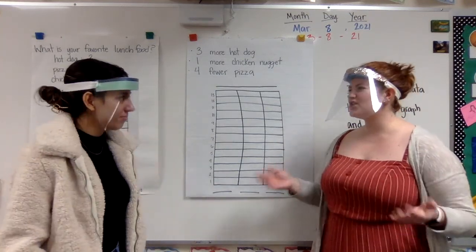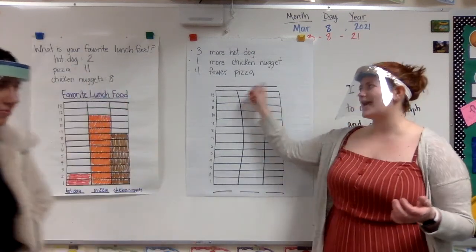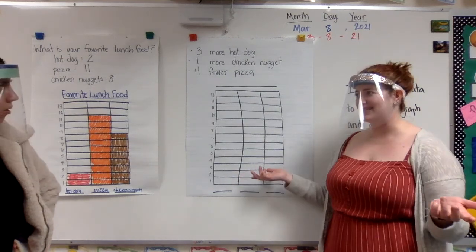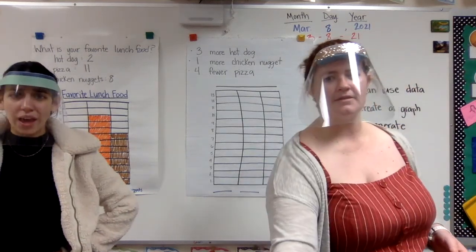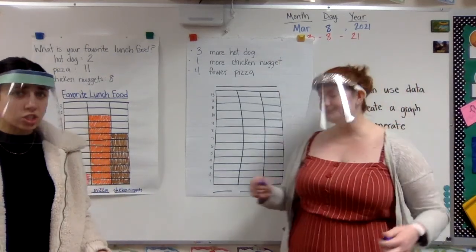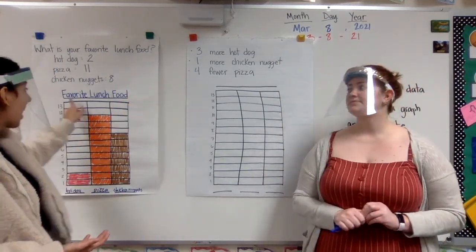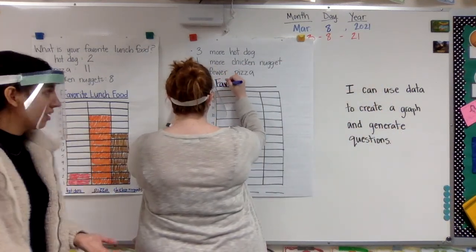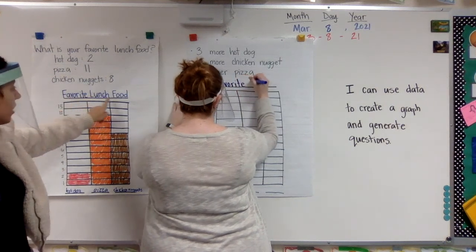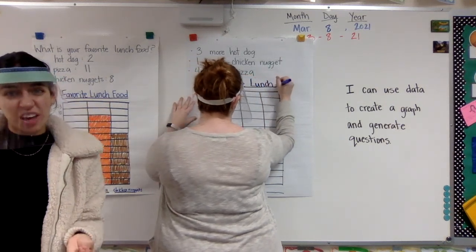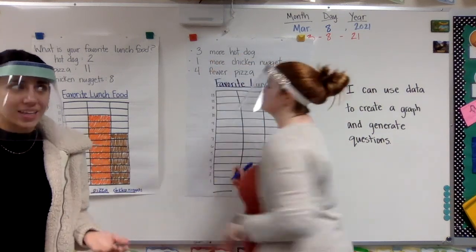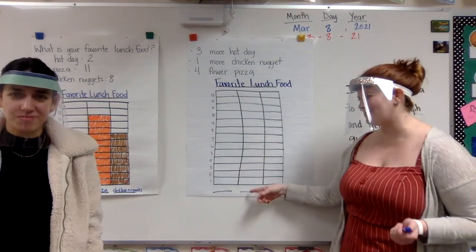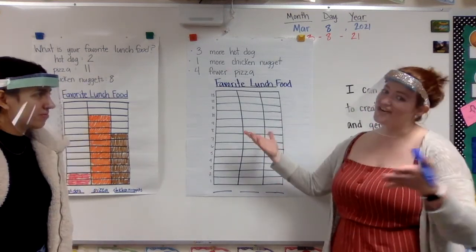That's right. Well, first we should probably start by adding our labels and our title. That way the data that we're adding to this graph, we know where it goes and what it is. Well, I know that when we took this survey, we asked the same question. We just got different data. So our title can be the same because it's the same information. So our title was favorite lunch food because the survey question we asked is what is your favorite lunch food? That way I know when I'm looking at my graph, oh, it doesn't just say hot dog, pizza, chicken nugget. What is that? It's their favorite lunch food.